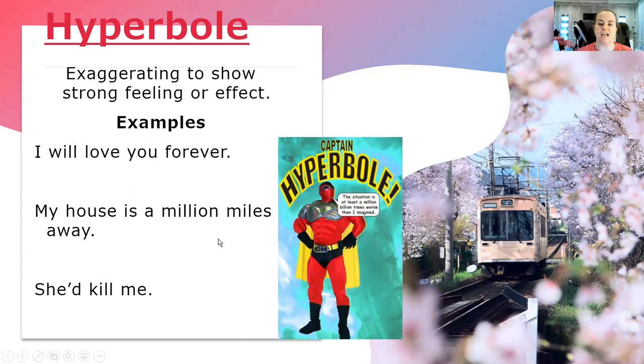Hyperbole. Hyperbole is exaggerating something to show a strong feeling or effect. The examples they gave us are: I'll love you forever, my house is 1,000,000 miles away, she'd kill me, my feet are killing me in these shoes, the situation is at least 1,000,000 billion times worse than I imagined, by Captain Hyperbole. Those are exaggerations to show strong feeling or effect.